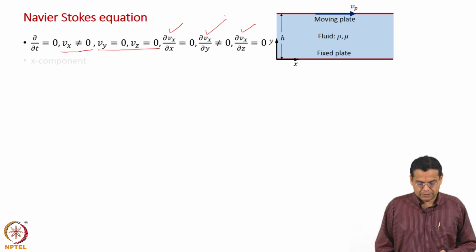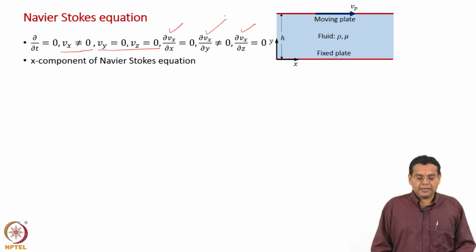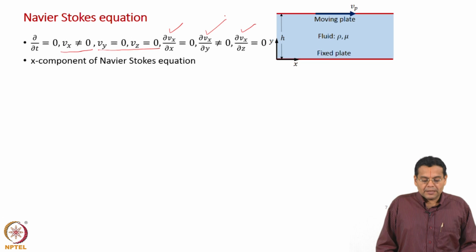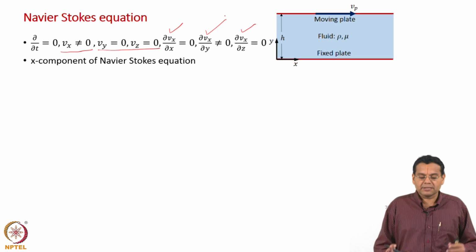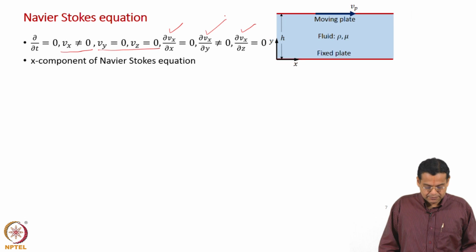Okay. So, now let us put all these assumptions and conclusions from the continuity equation to use in simplifying the Navier-Stokes equation. So, first we start with the continuity equation, state a few assumptions, arrive at conclusions from the continuity equation, and then simplify the Navier-Stokes equation. Let us take the x component of the Navier-Stokes equation, let us see what happens.